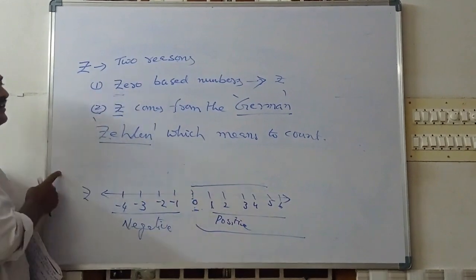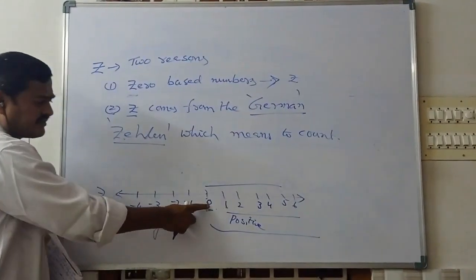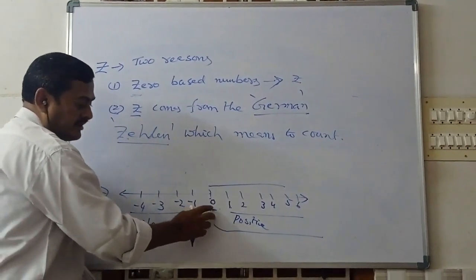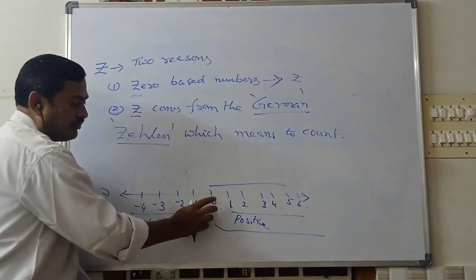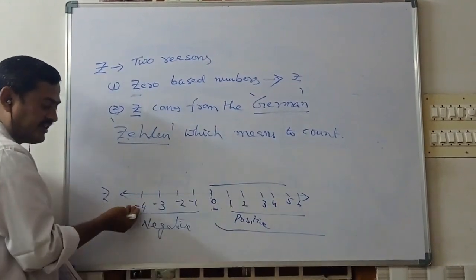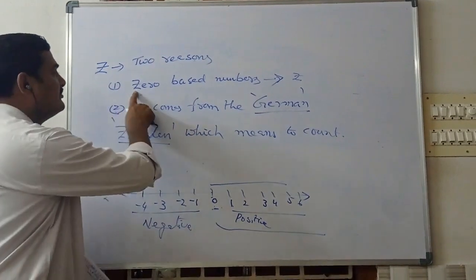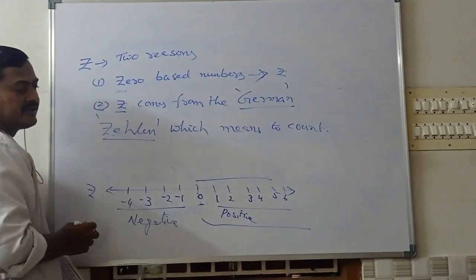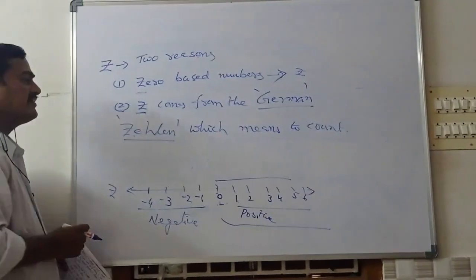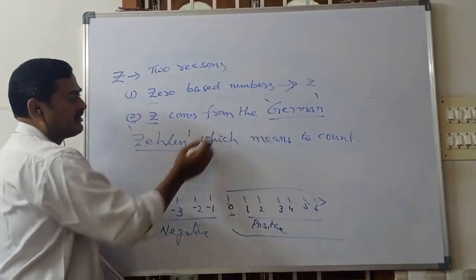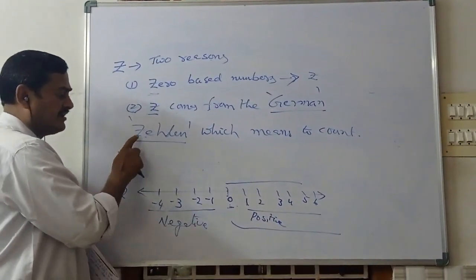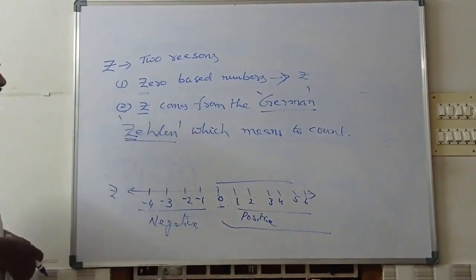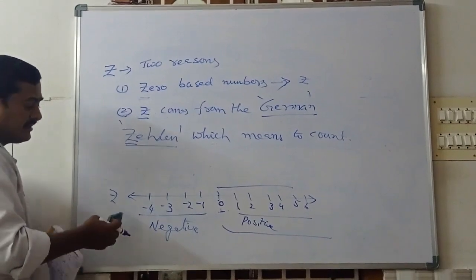There are two reasons. First one is integers are zero based numbers. The integers are separated by 0, with positive numbers on the right side and negative numbers on the left side. So that's why zero based numbers. Zero starts with the letter Z. That's why integers are represented by the letter Z. Another reason is Z comes from the German word Zahlen. Zahlen starts with the letter Z. That's why integers are indicated by the letter Z.